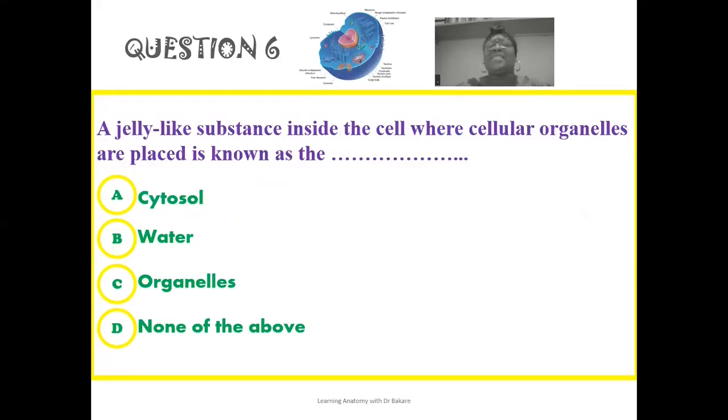For the sixth question, the jelly-like substance inside the cell where cellular organelles are placed or suspended is the cytosol. The cytosol is the jelly-like substance that is located within the inner compartment of the cell, and it is onto this that the cellular organelles are suspended.